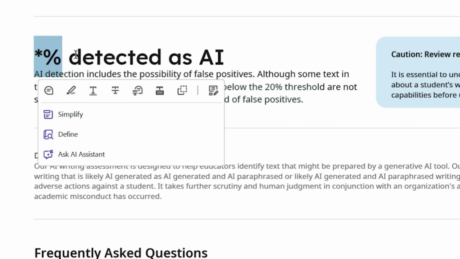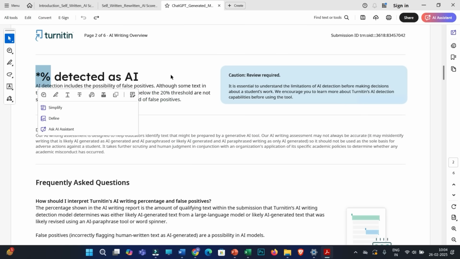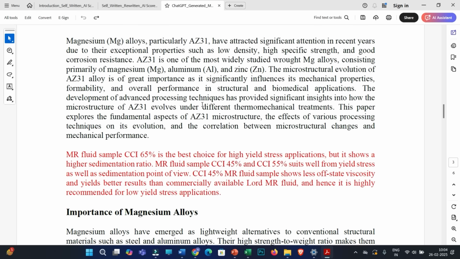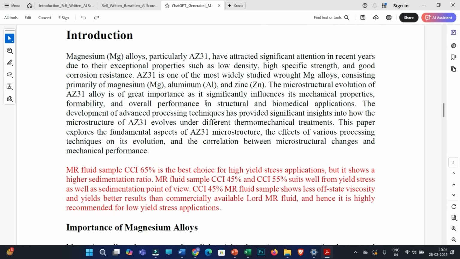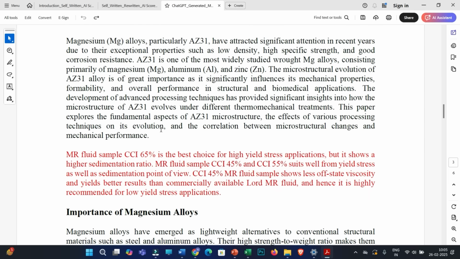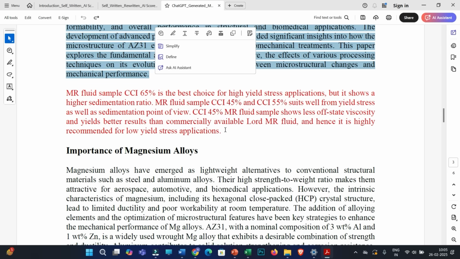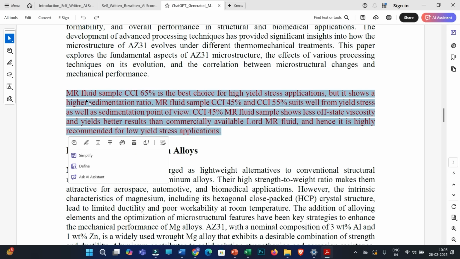So it can also be considered as 0% AI score, and you can see that no text is highlighted, as it is showing 0% AI score. And that is why I was saying that you have to somehow manage the tone of AI writing and the tone of human text. So this text could break the sequence of AI written structures.